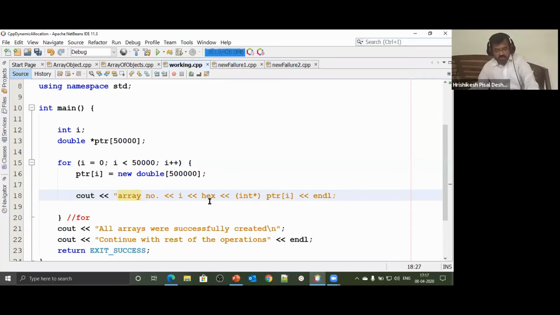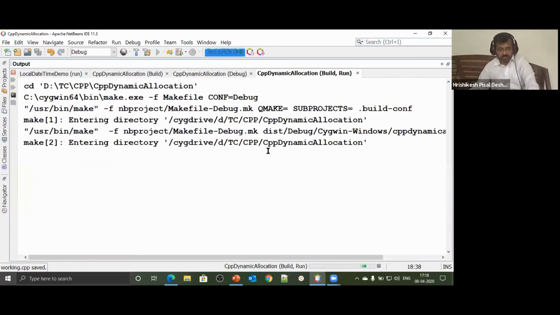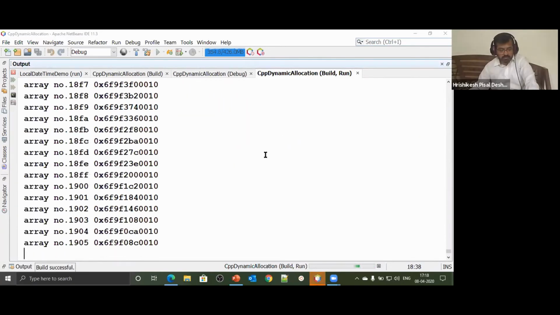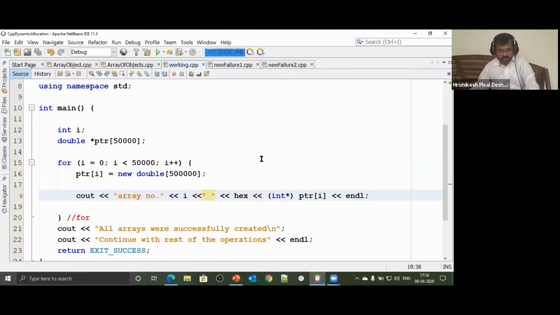Let's also run this program one more time and see what happens. So how many arrays are being created? We are actually expecting 50,000 arrays. Only 19 arrays got created. Yeah, array number 19. Oh, it has printed in hex.